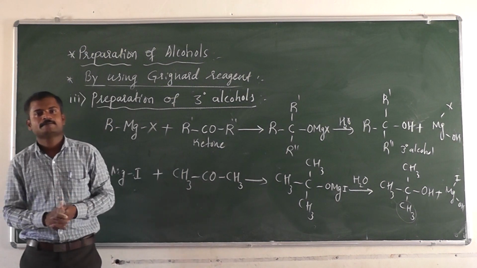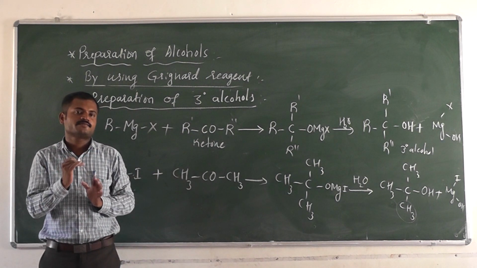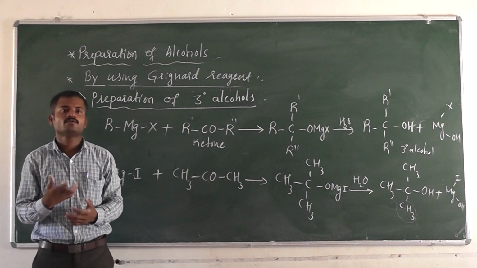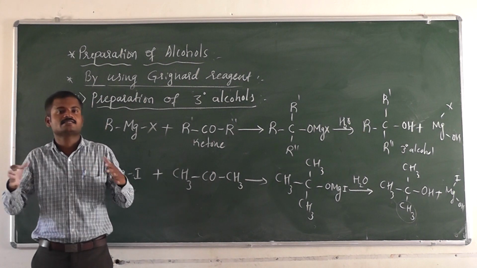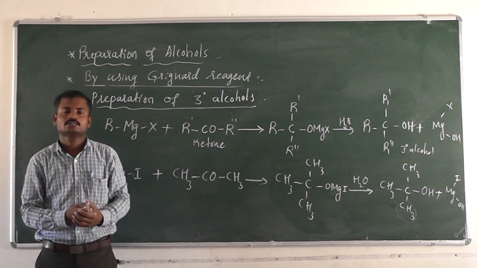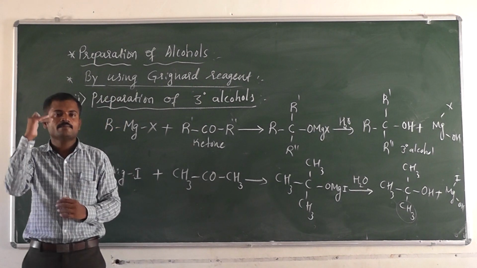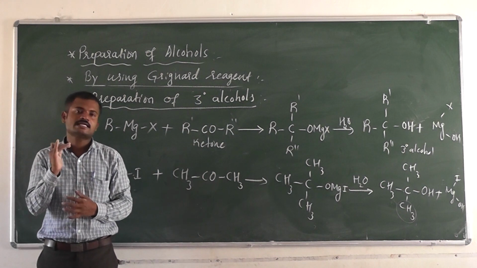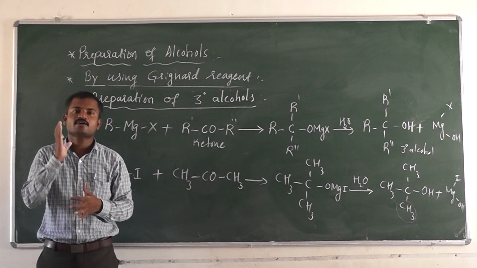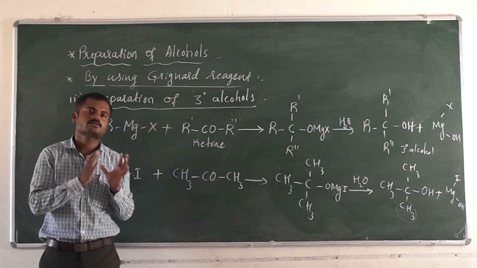So the second property is that the boiling point decreases when the branching increases. See some branched chains, 2-methyl propane, 2-methyl butane. A normal chain is there, and if it is attached to some other alkyl group, then it becomes a branch. If the branching is there, then the boiling point decreases. Why does it decrease? As the branching increases, the surface area decreases. As the surface area decreases, the van der Waals force of attraction decreases. Therefore, the boiling point also decreases.